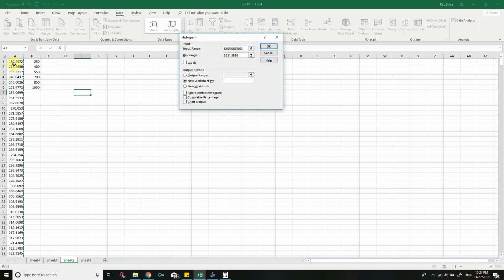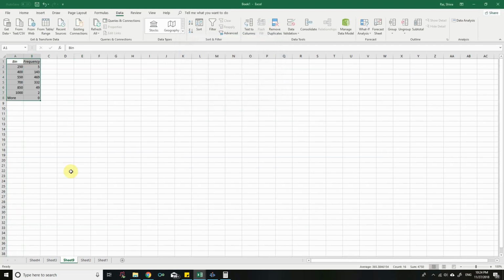A1 up to A1000, that's fine, and B1 up to B6. Click on OK. Then in worksheet number 9 we get this. Up to 700 we have this much data. Above 700 we have 49 plus 2, that's 51. So this is type 1 car, right?